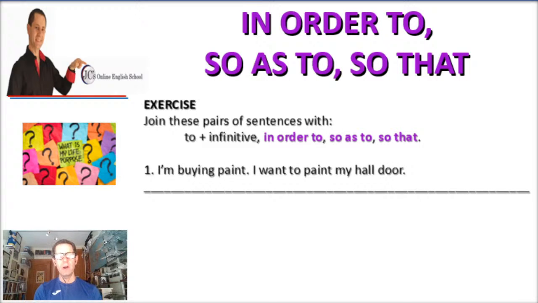The pair of sentences are, I'm buying paint. I want to paint my whole door. All right. So I'm buying paint. I want to paint my whole door.